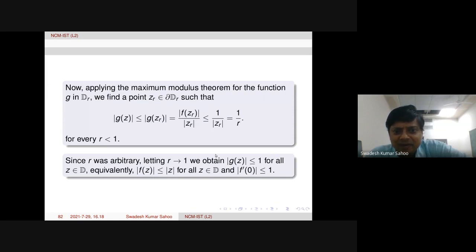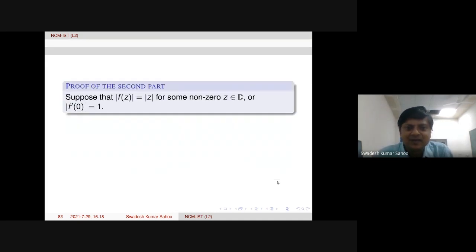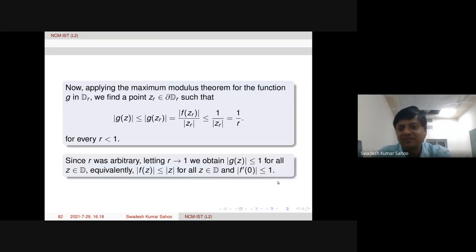So mod g(z) is less than or equal to 1 for all z in D, and equivalently, by the definition of g, mod f(z) is less than or equal to mod z for all z in D. And because of this, for the second part, when z is 0, mod f prime(0) is bounded by 1. Okay, so that's all for the first part.